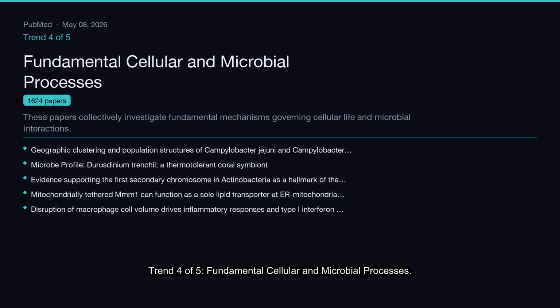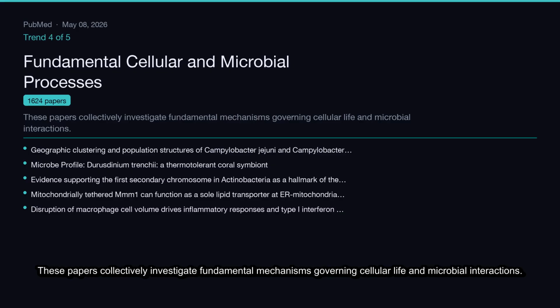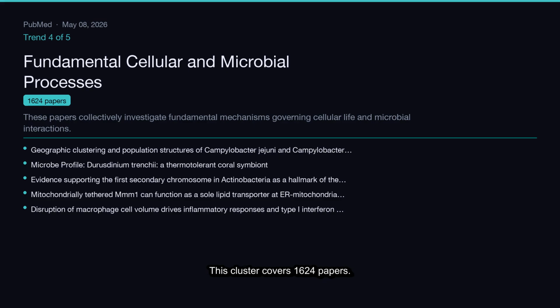Trend 4 of 5, fundamental cellular and microbial processes. These papers collectively investigate fundamental mechanisms governing cellular life and microbial interactions. This cluster covers 1624 papers.